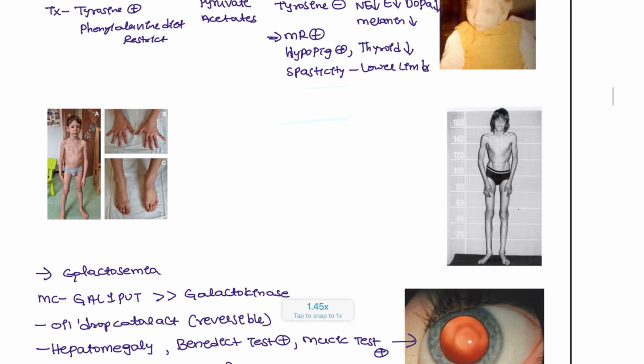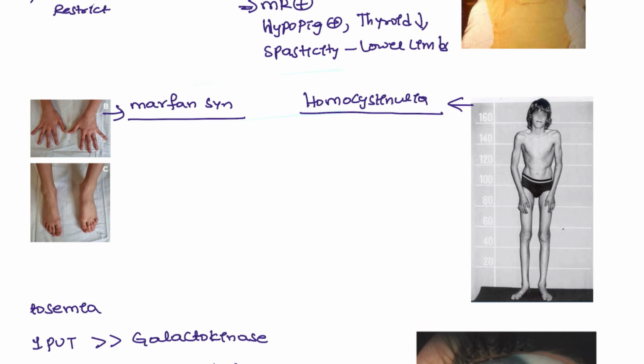Next, moving on to two other important conditions: one is Marfan syndrome, and the other is homocystinuria. So this patient has Marfan syndrome, and this patient has homocystinuria. Marfan syndrome is autosomal dominant, and homocystinuria is autosomal recessive. Marfan syndrome is a deficiency of the fibrillin gene, and here it is a deficiency of the cystathionine beta synthase enzyme.